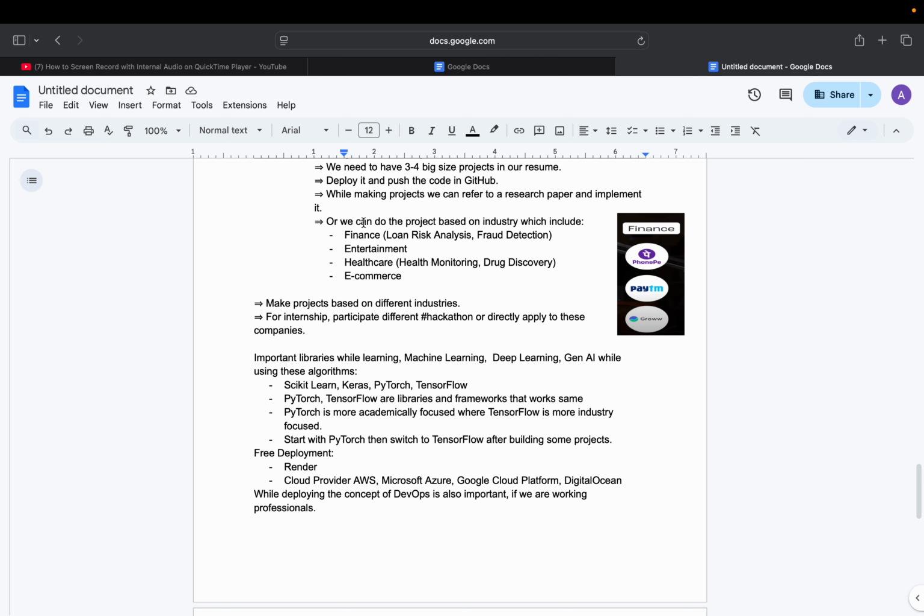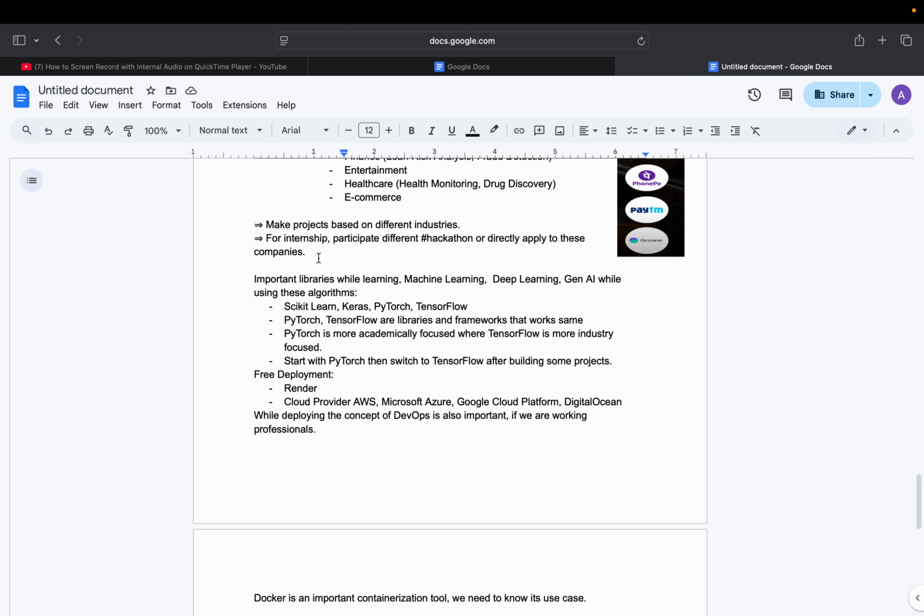Then there comes healthcare, for example health monitoring or drug discovery. And you can also build your project related to e-commerce. So make projects based on different industries. I recommend that while doing different kinds of projects, you make one project related to finance, then others related to entertainment, healthcare, and e-commerce. By doing so, there is a high chance of you being selected in different kinds of fields.